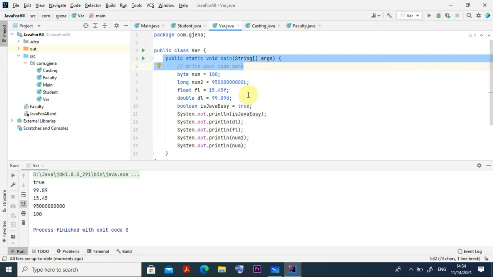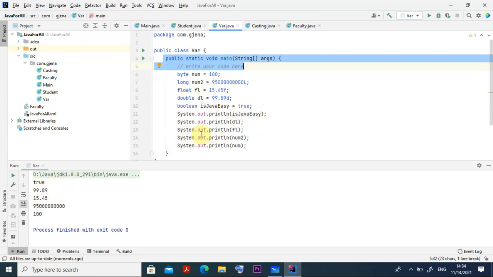So what is the first thing? What are you calling? Is Java easy? I have given true. Yes, the output is coming true. Then it is calling System.out.println of DL. What is the DL number? DL is equal to 99.89. It has come. Okay. Then I am targeting the FL, floating point number. FL is equal to 15.45. So 15.45 has come.